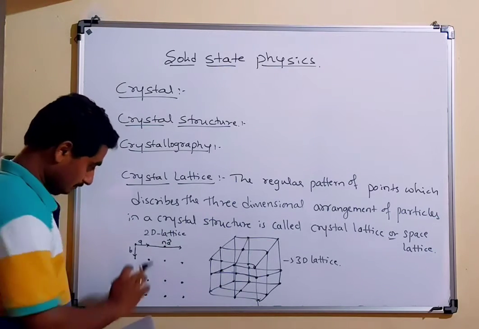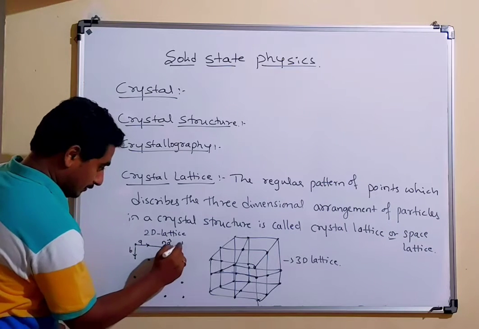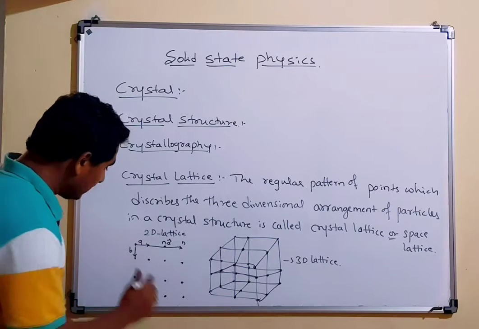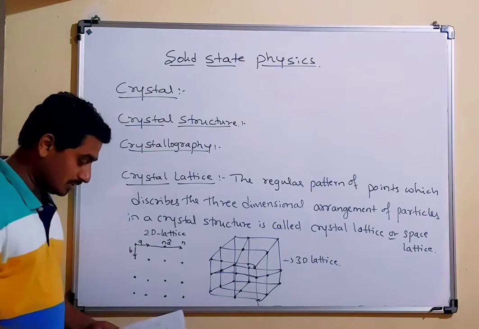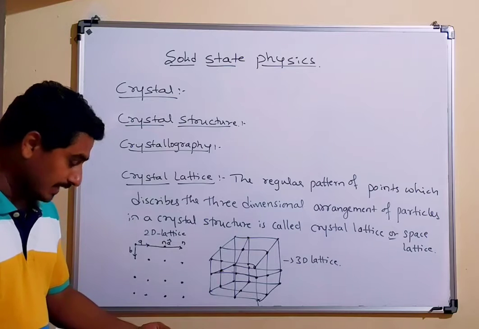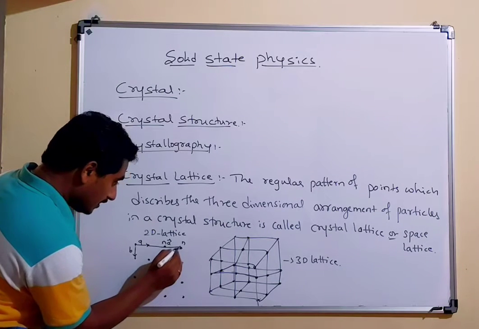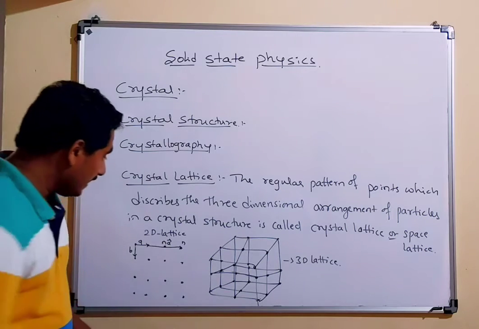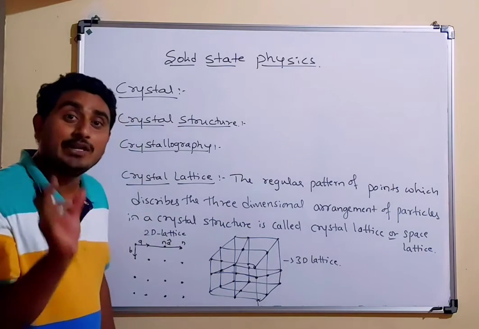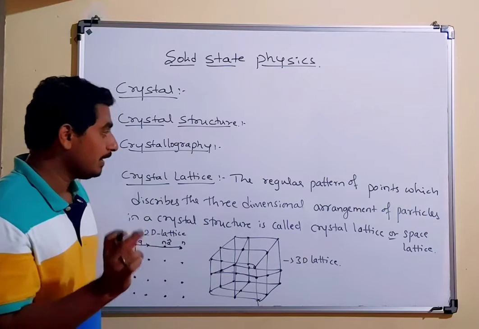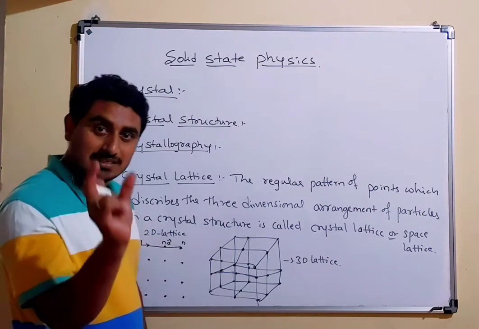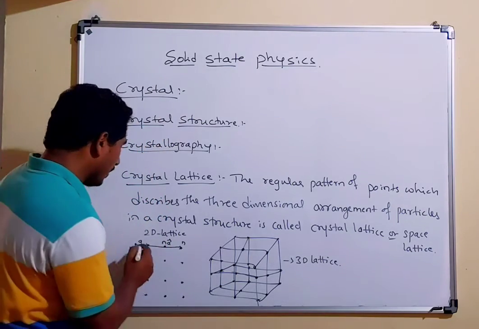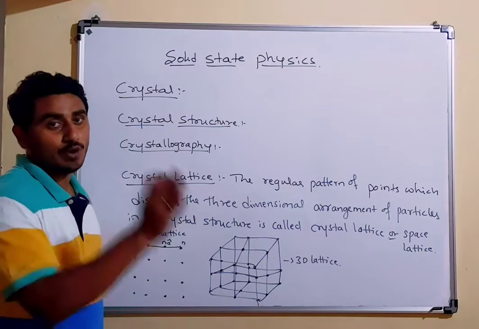I take this point as the origin, and the distance of the nth point from the origin is NA. Here A is the periodicity, which is always the same, and N is an integer: 1, 2, 3, 4, and so on for the lattice points.